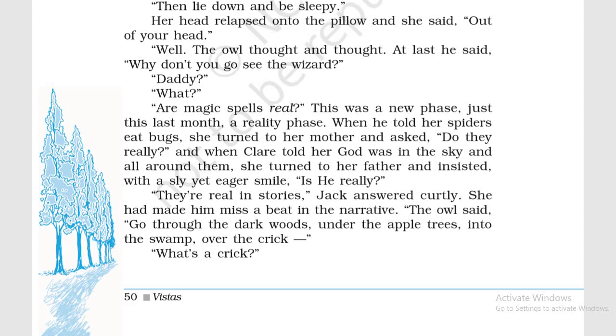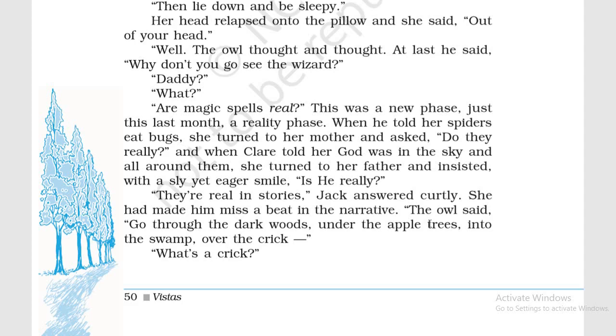"When he told her spiders eat bugs, she turned to her mother and asked, do they really?" So when Jack told her that spiders eat bugs, you know bugs, a small insect, she was not satisfied with Jack. She wanted to clear it with her mother. That is why she went to her mother and asked, do spiders really eat bugs?